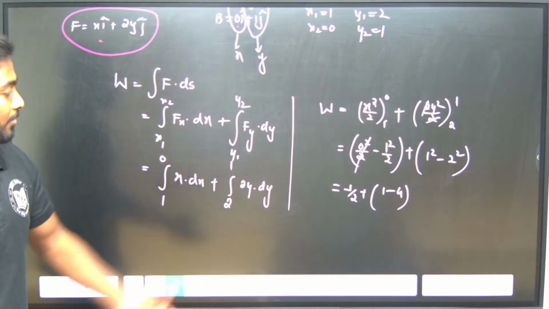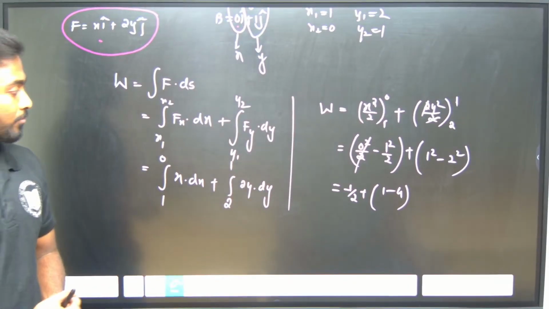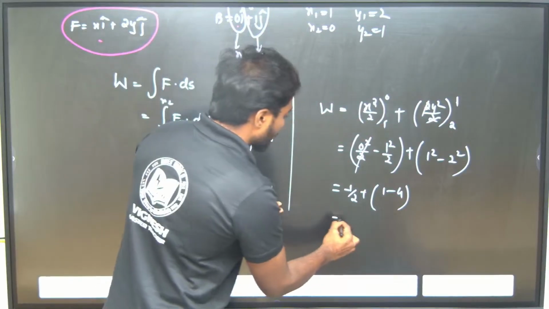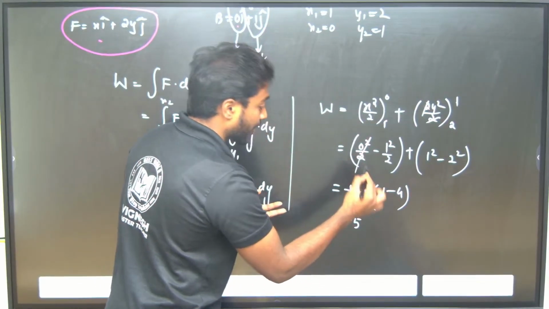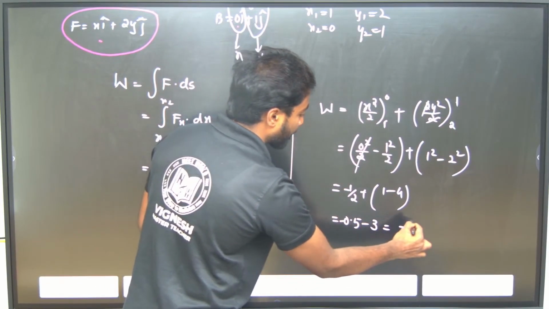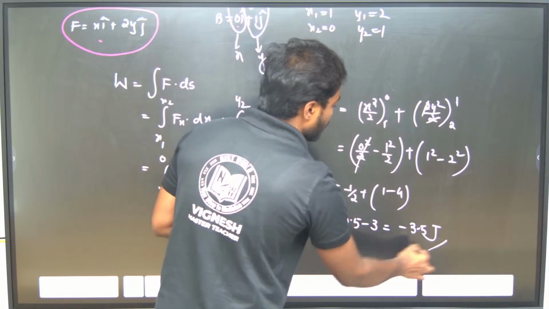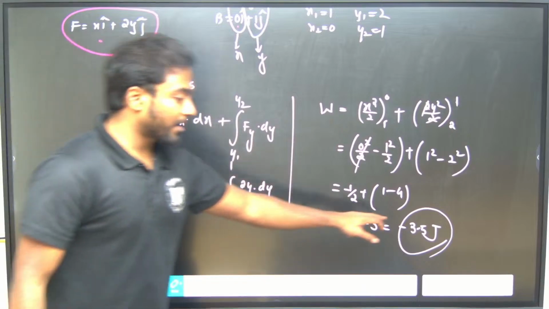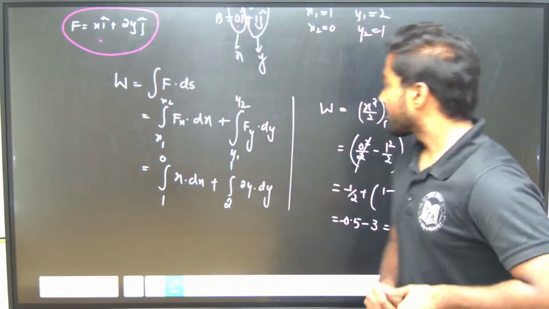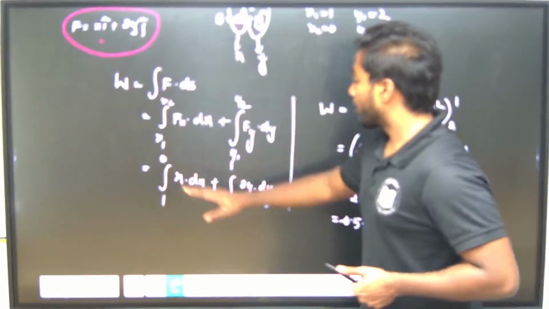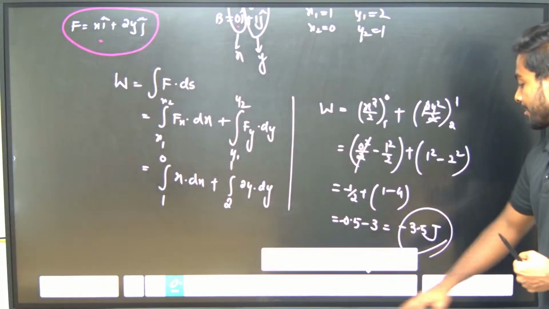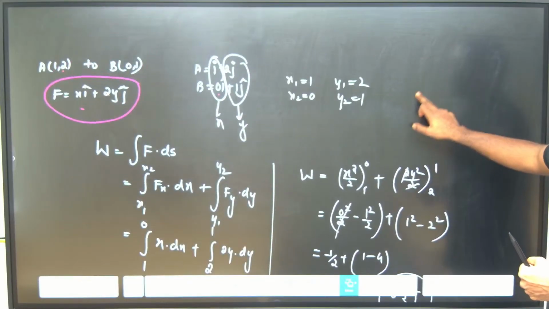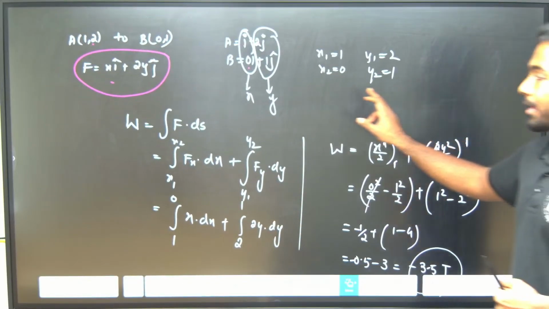So this is minus 0.5 minus 3, which is nothing but minus 3.5 joules. So am I getting the correct answer? Yes. We got the negative because I am going from the higher point to the lower point. So this is the answer.